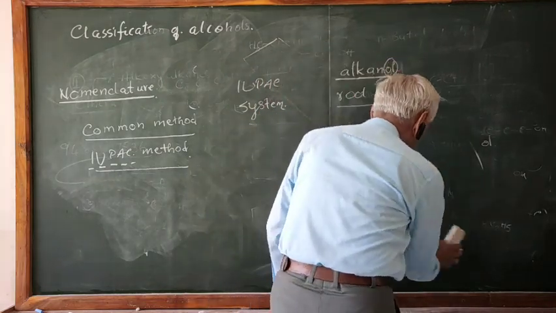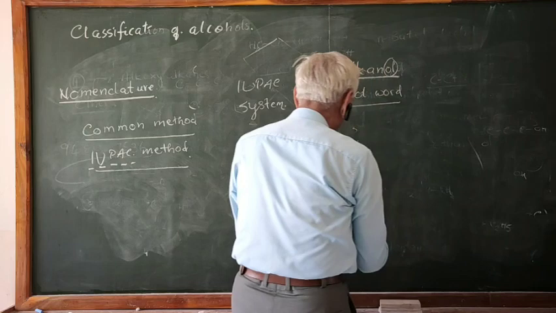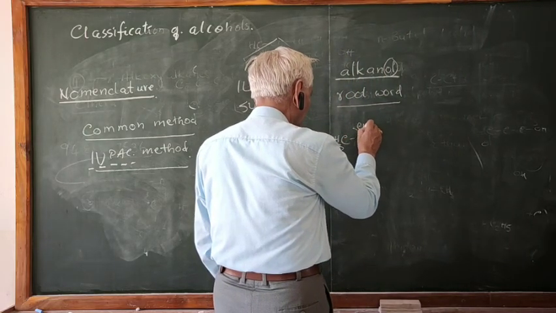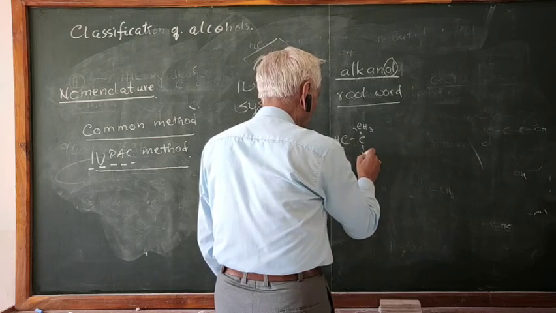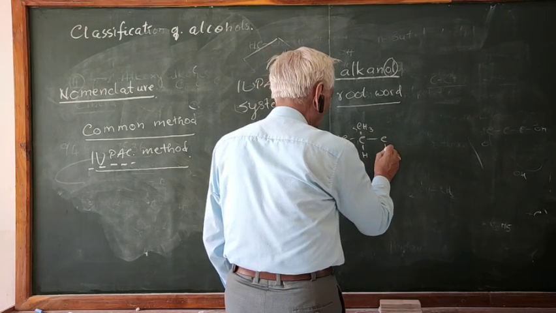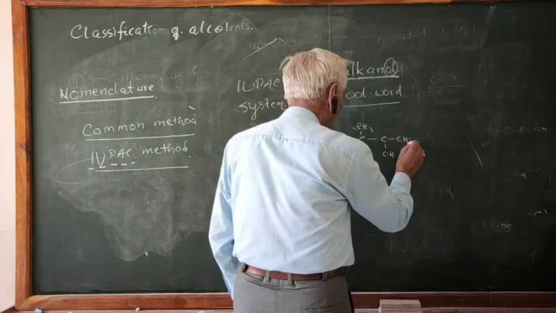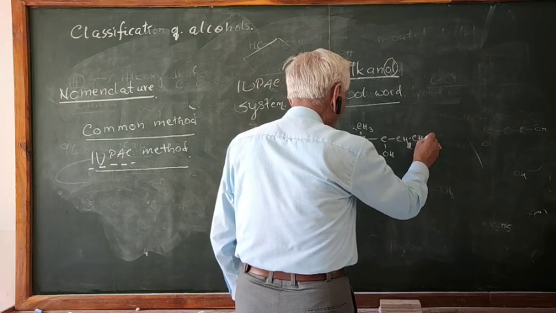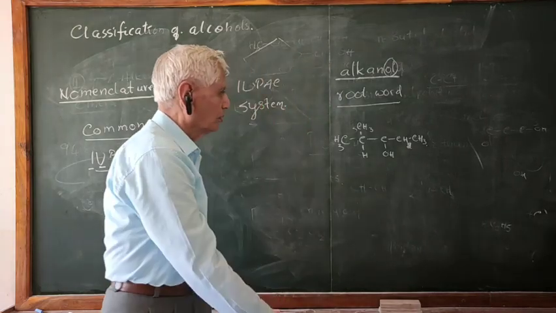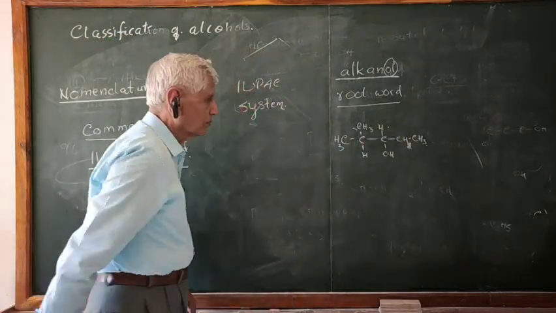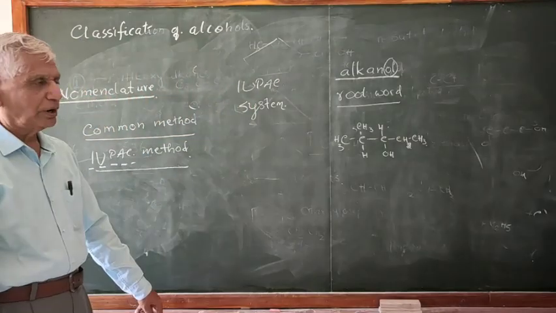Let us go for some more examples. Suppose you have got this structure. What is the longest chain containing the OH group?